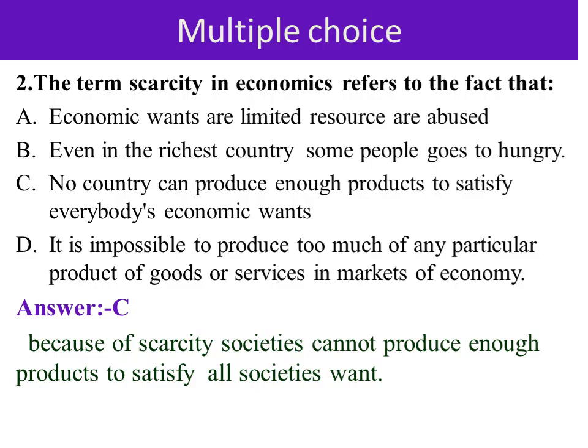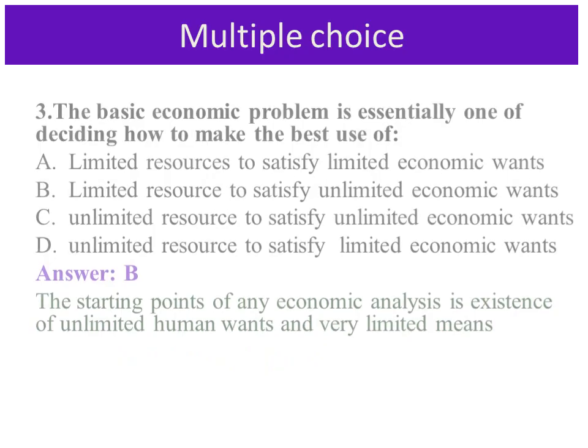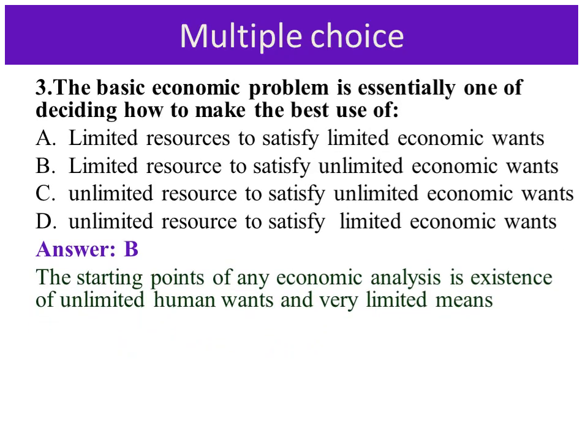When we come to the third question, it says the basic economic problem is essentially one of deciding how to make the best use of: A. Limited resources to satisfy limited economic wants. B. Limited resources to satisfy unlimited economic wants. C. Unlimited resources to satisfy unlimited economic wants.